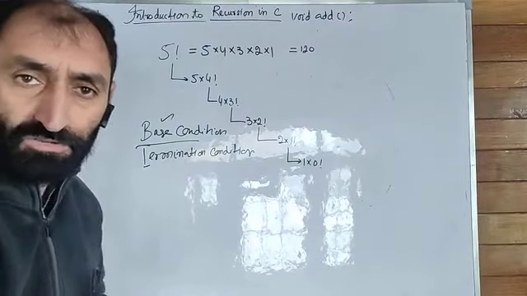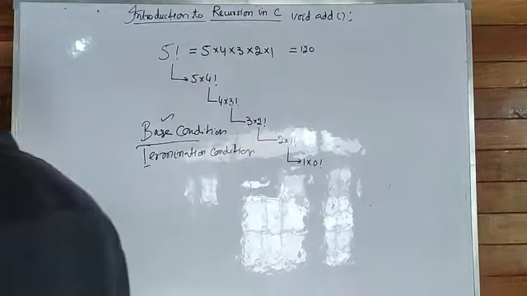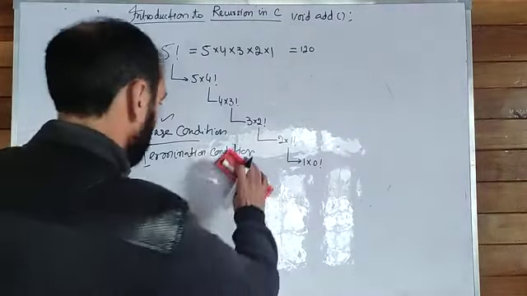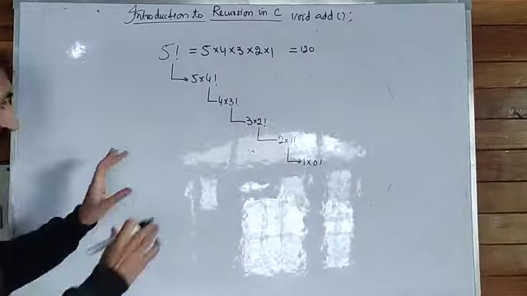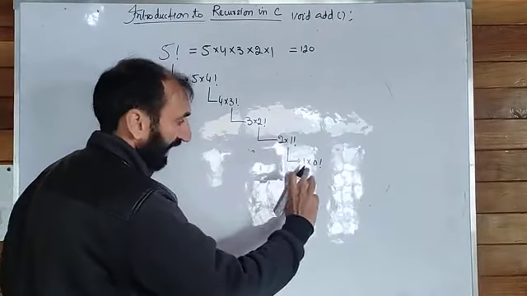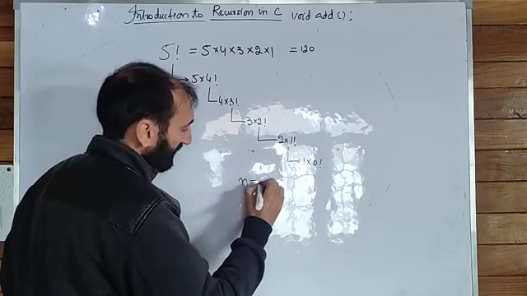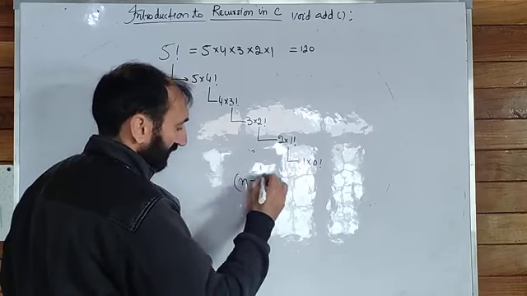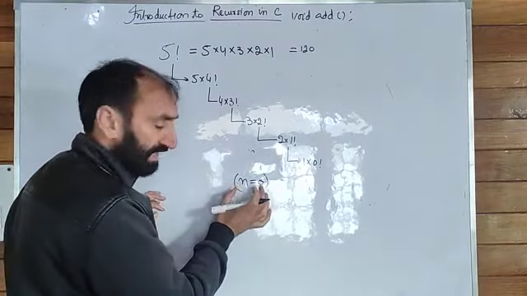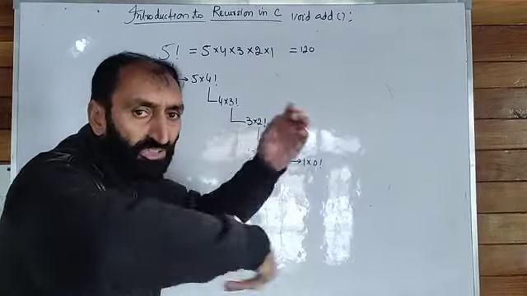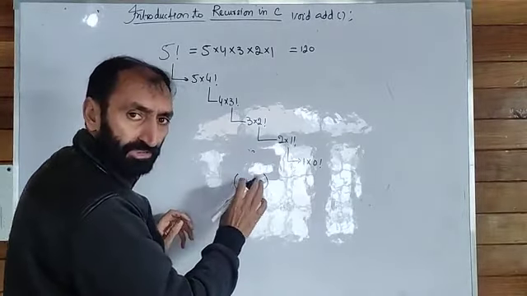For example, what is the condition here? The condition here is n equal to 0. We can say this is the base condition. The recursion continues until n becomes equal to 0.